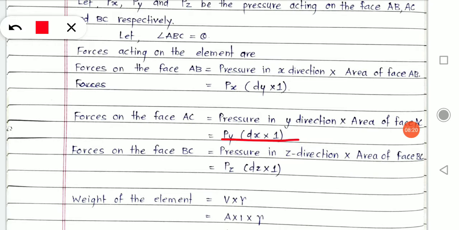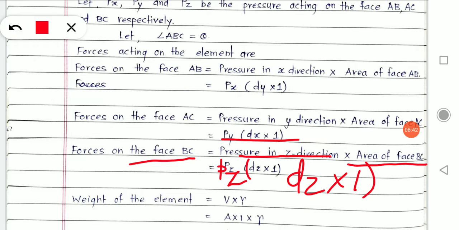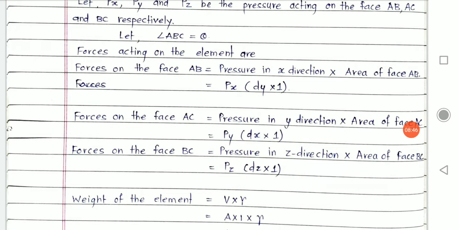Now I want the force on face BC. That will be equal to how much? Pressure in z direction into area of face BC. Pressure in z direction, we already assumed it is Pz, into area of face BC, which will be dz into 1, as we did in the previous two cases.